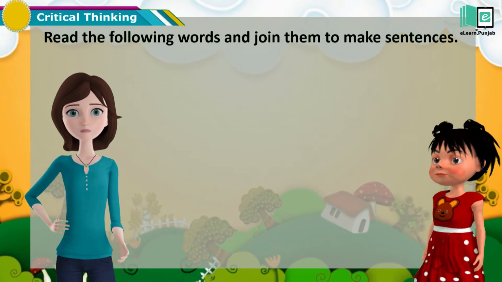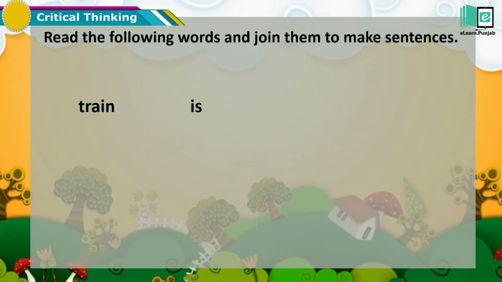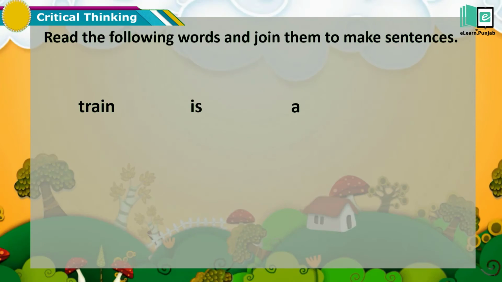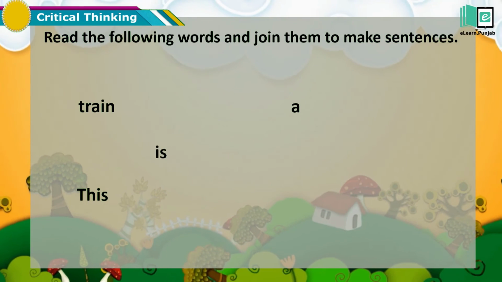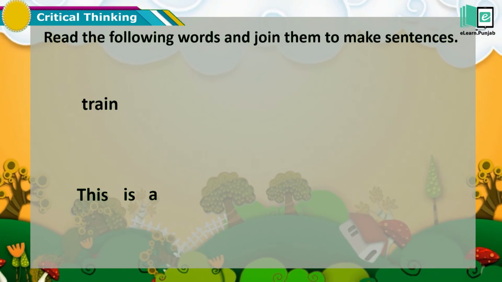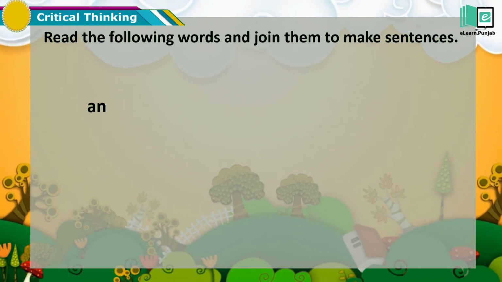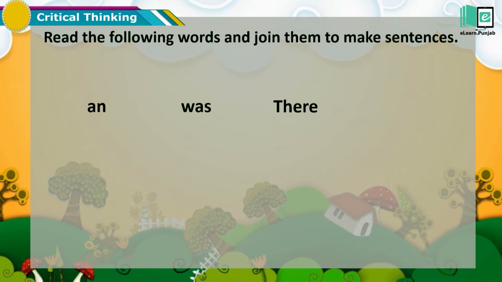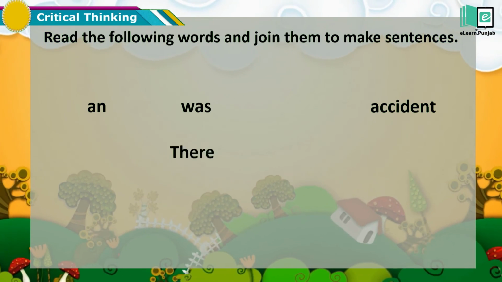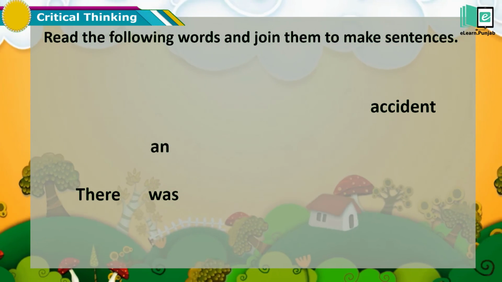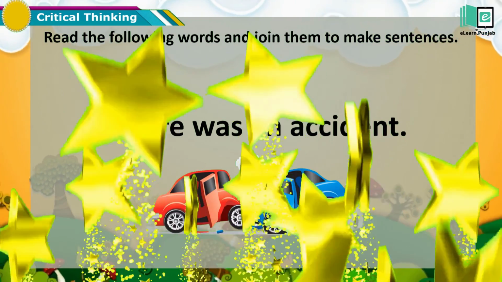Kids, read the following words and join them to make sentences. Train, is, a, this. This is a train. And, was, there, accident. There was an accident. Very well done, kids.